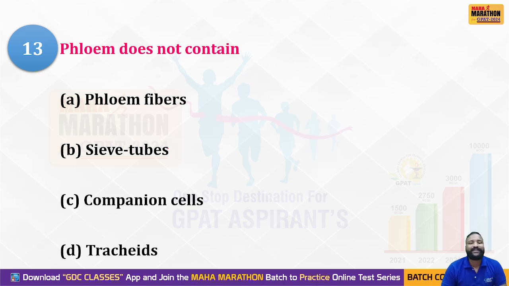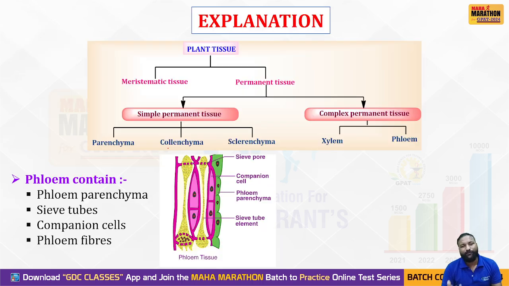Phloem does not contain which of the following? Option A, phloem fibers, sieve tubes, companion cells, and tracheids. We'll see the right option. Option D is the right answer. The phloem doesn't consist of any type of tracheids, but it consists of phloem parenchyma, sieve tubes, companion cells, and phloem fibers, but it doesn't have any tracheids.